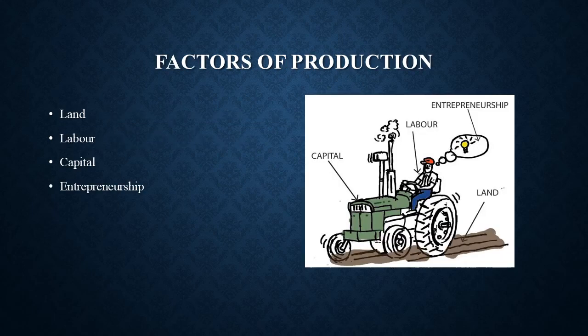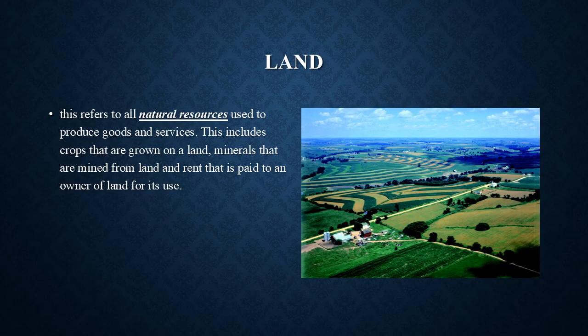The factors of production include, we have 4 factors of production to begin with. The first factor of production is land. We have land, we have labor, we have capital, and we have enterprise or entrepreneurship. As shown in the diagram below, you can see we have a picture of capital, land, and entrepreneurship, all in one as a factor. We are going to begin with the first factor of production, which is land.